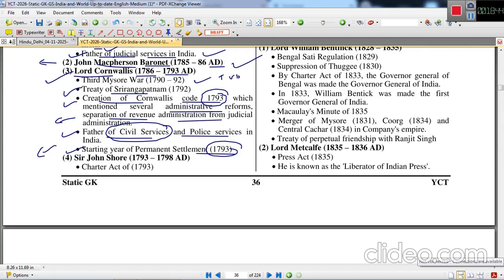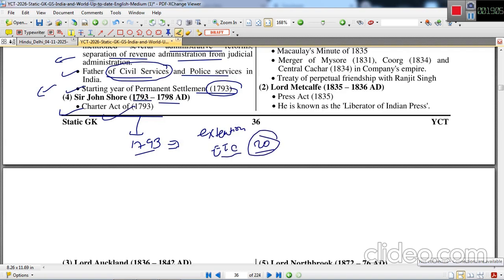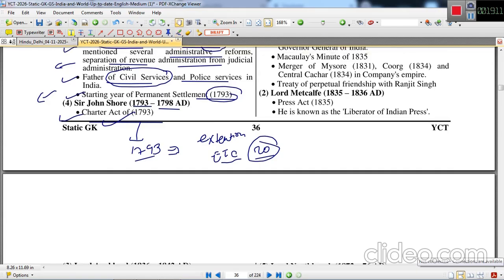Okay, next was John Shore. The next Governor General of Bengal was John Shore. He ruled from 1793 to 1798. The Charter Act of 1793 granted an extension to the East India Company to operate in India for 20 years. This Charter Act came in 1793 under the Governor Generalship of Sir John Shore.